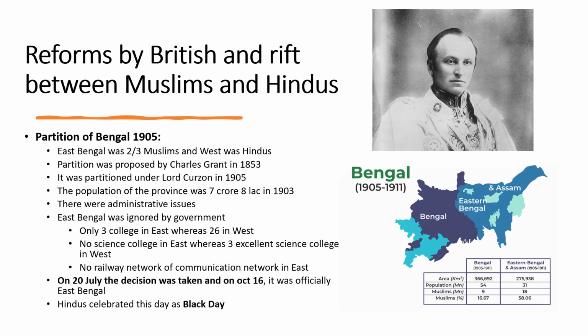This partition evoked opposition from Hindus. Hindus kicked up a severe storm of protest throughout India. They did not like this partition. But why did the British partition Bengal? What were the reasons behind this reform?